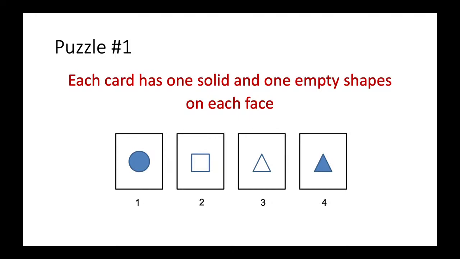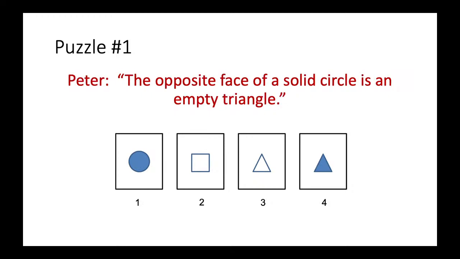Similarly, the second card here, we have an empty square. So we know for sure that at the back of this card, it must be a solid shape. Is that okay? Now this is what is known. But then your friend Peter says something extra. He says that the opposite face of a solid circle is an empty triangle. This is something that you do not know. It may be correct, it may be wrong, but this is from Peter. Peter says solid circle, then the other side must be an empty triangle.